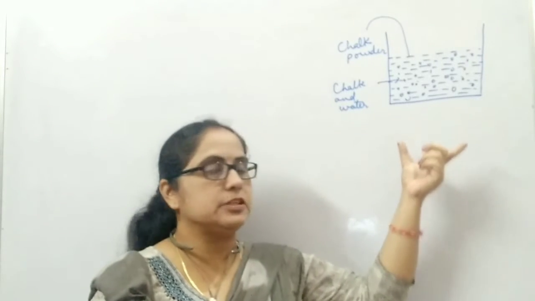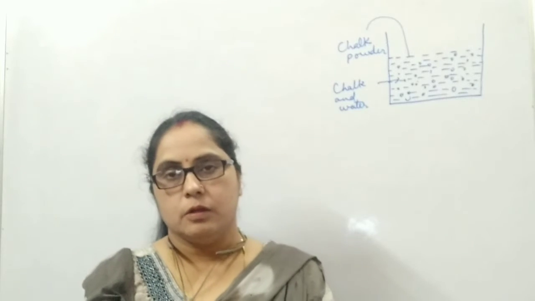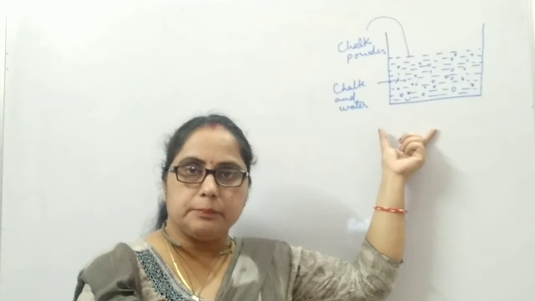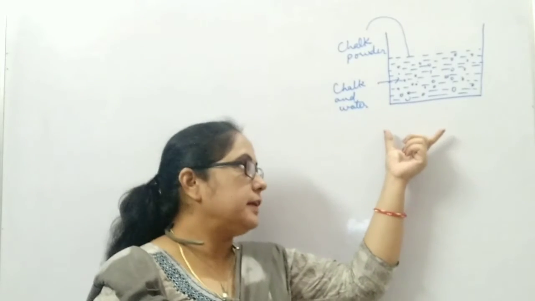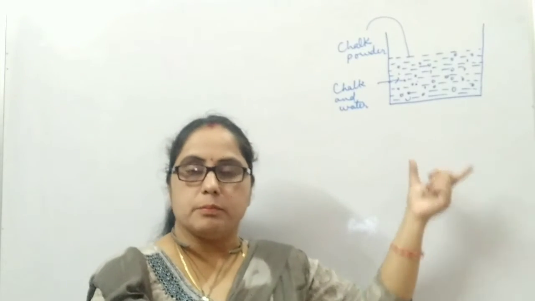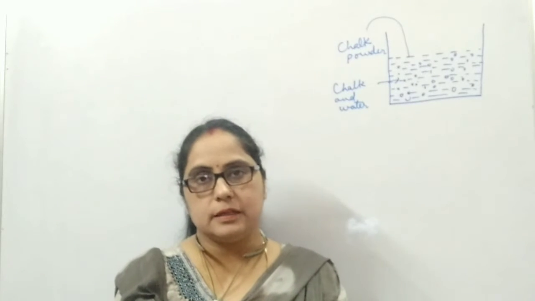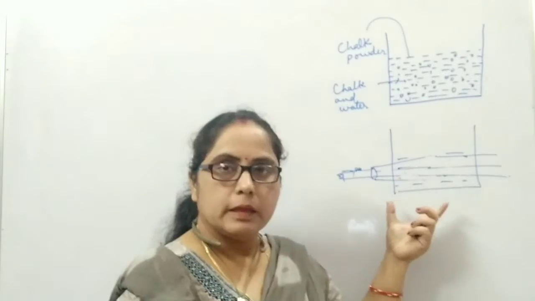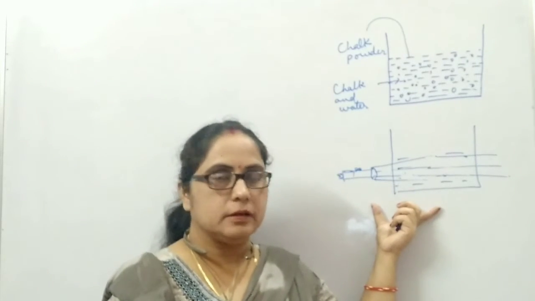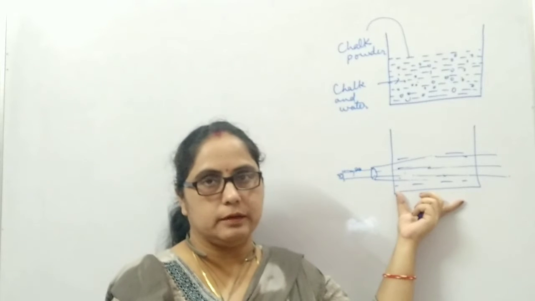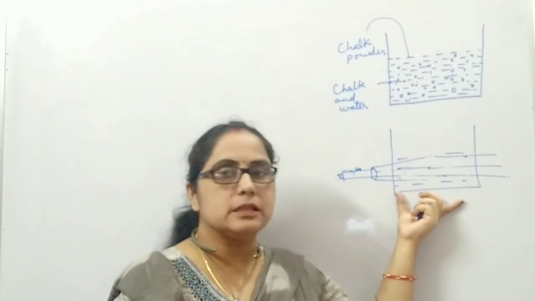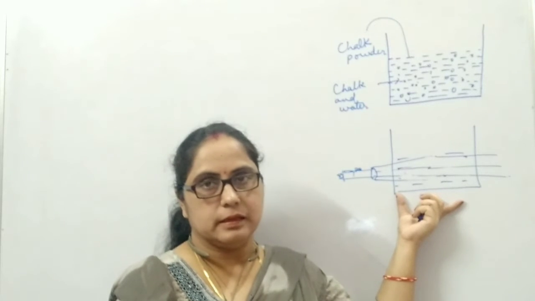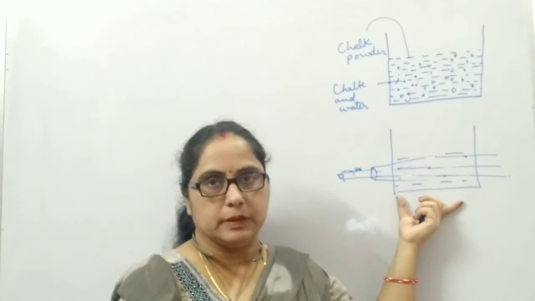If we filter this mixture by using a filter paper, we get the residue of chalk particles on the filter paper as well as filtrate containing water. In this way, we can separate the chalk and water by the filtration method. If we pass a beam of light through this mixture of chalk and water, it scatters the beam of light due to the large size of chalk particles, and hence its path is visible.